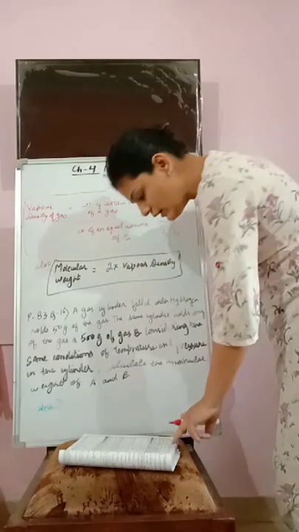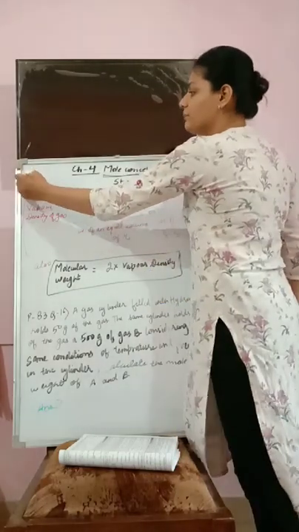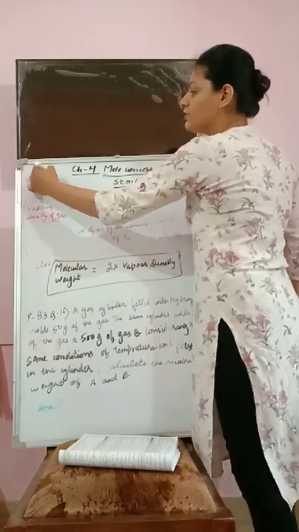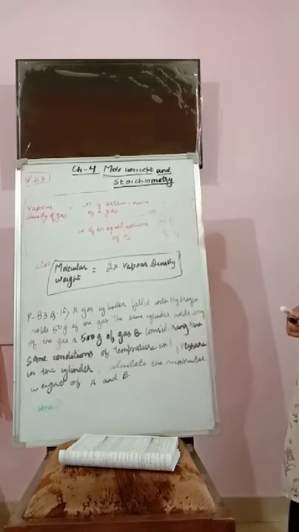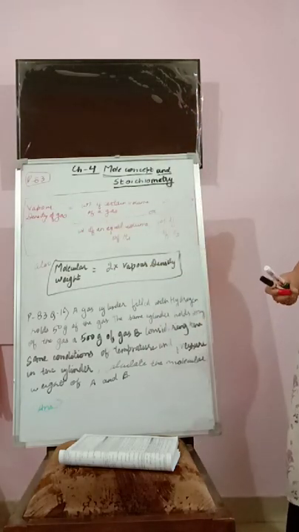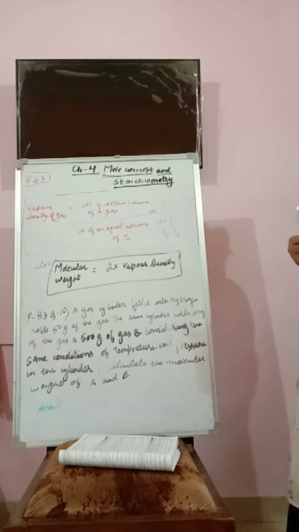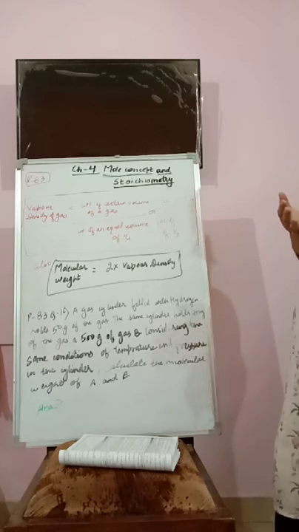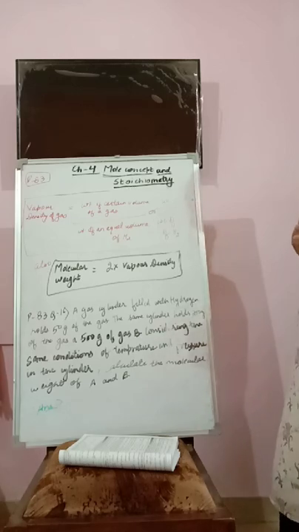Let me tell you, it is on page number 83. Page 83, I gave you homework yesterday, and that was based on vapor density only. So vapor density and stoichiometry is coming in your course. The rest of the laws, Charles's law, Boyle's law, Gay-Lussac's law, are no more coming.